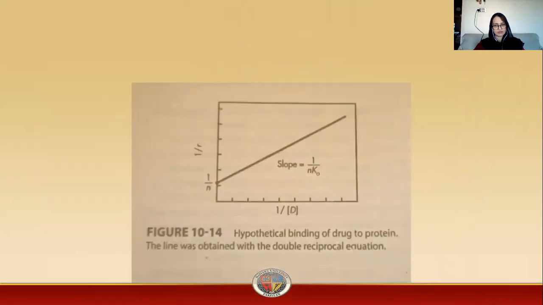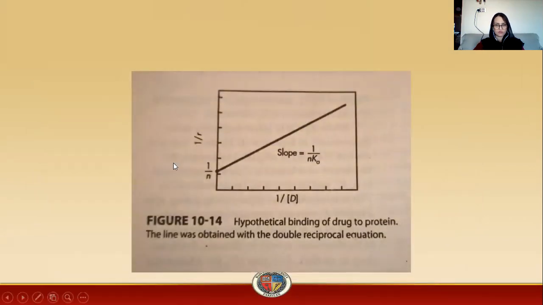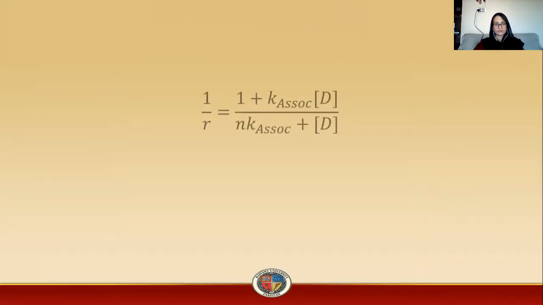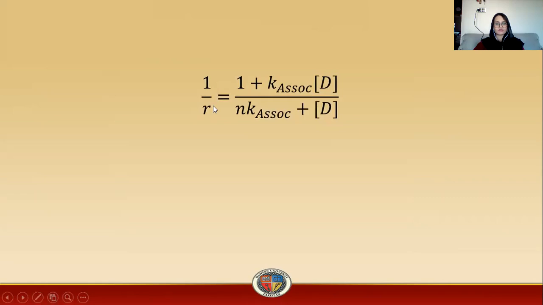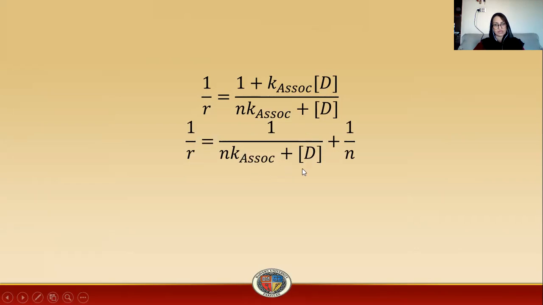So you can see the graph here, that this is 1 over R and this is 1 over D, and this intercept is indicated as 1 over N, and the slope of this graph will be equal to 1 over N K association. So this is the graph for the double reciprocal equation. If we put the value of R, as R is equal to N K association D divided by 1 plus K association D, we reciprocate this equation as follows.